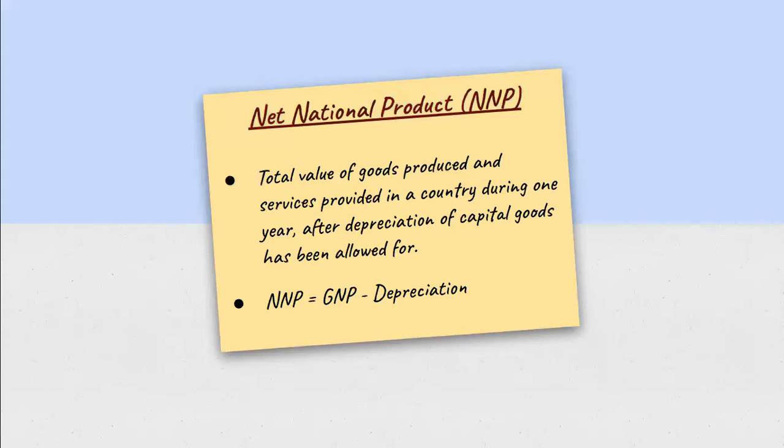Now we'll move to the next concept, that is net national product. Net national product means the total value of goods produced and services provided in a country during 1 year after depreciation of the capital goods has been allowed for. For a similar reason, the formula of NNP is GNP minus depreciation.